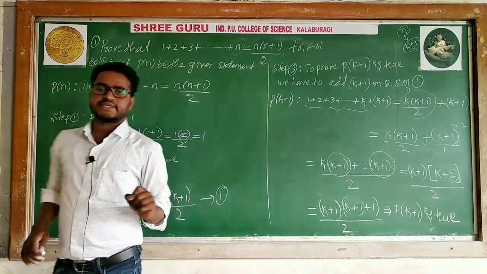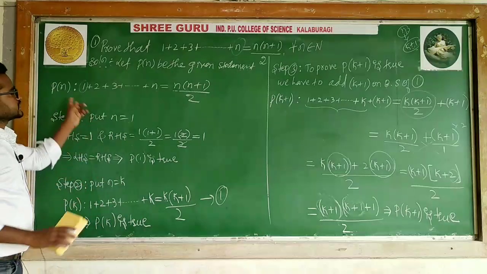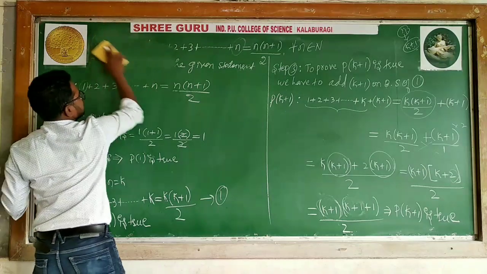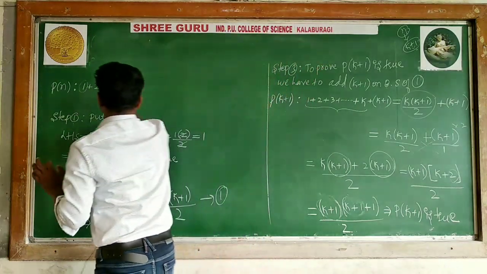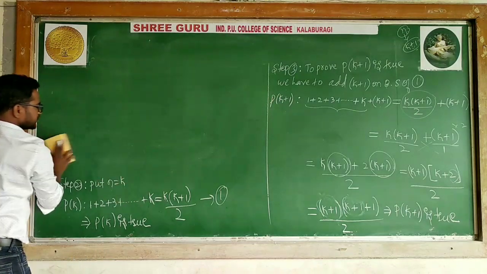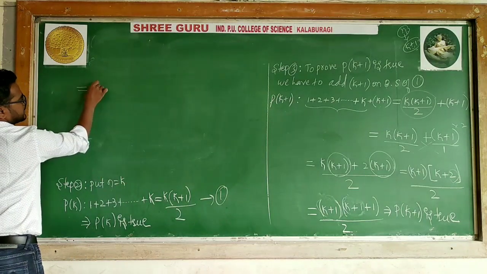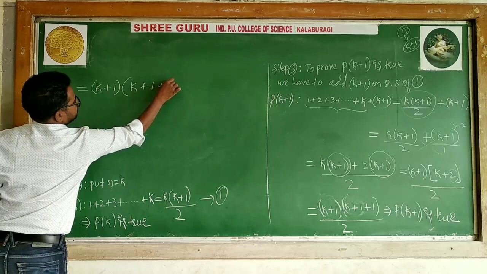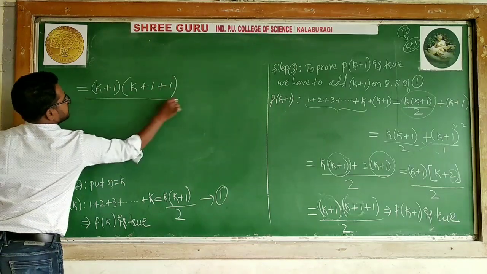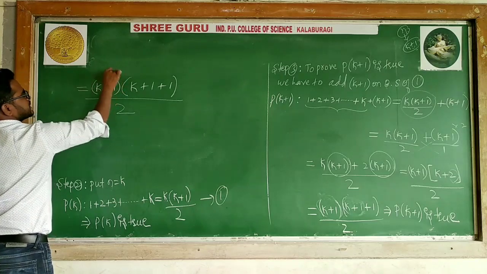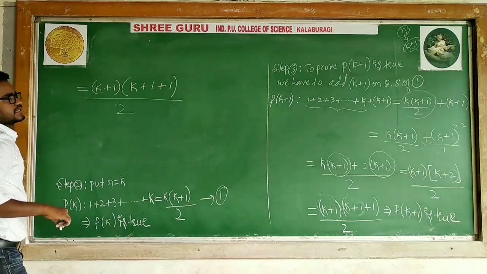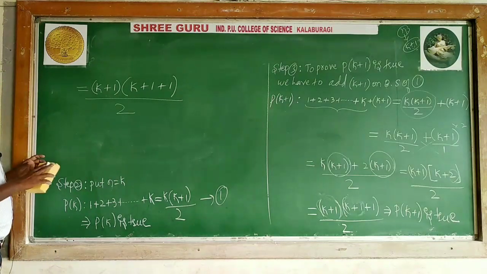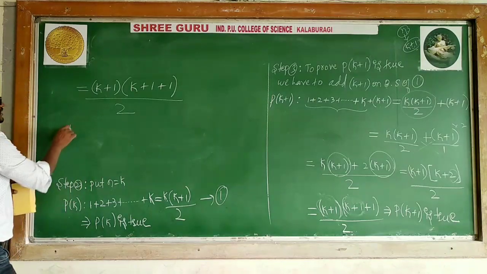So last you have to write the conclusion. Hence, in the last case, this is complete. This you have to copy. What happened? This can be written as k plus 1 into k plus 1 plus 1 divided by 2. I showed this is nothing but n into n plus 1 divided by 2. So it implies that P of k plus 1 is true. Hence